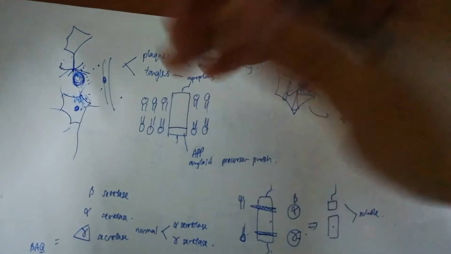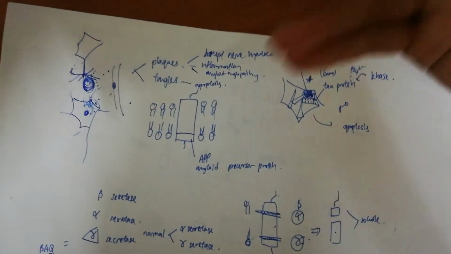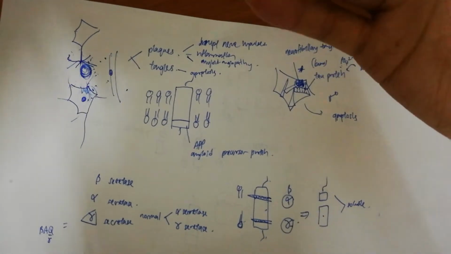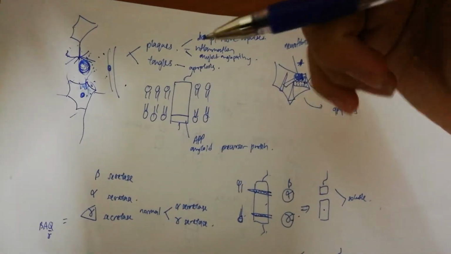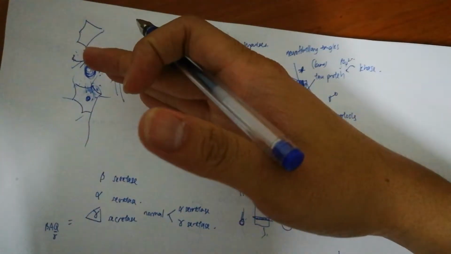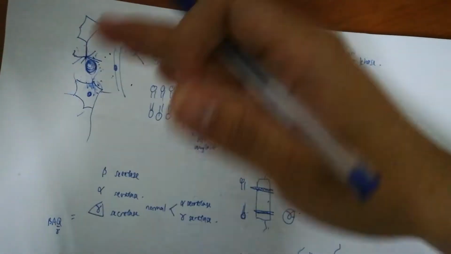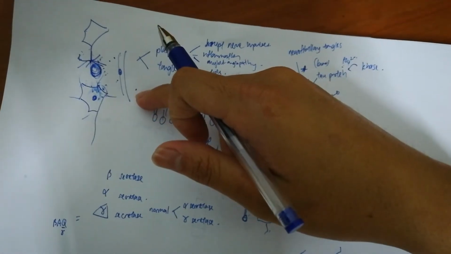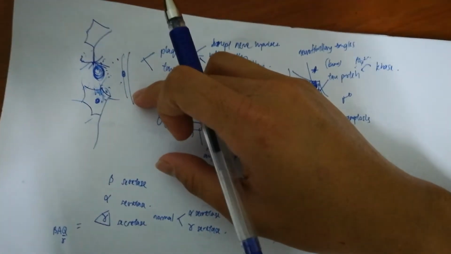Besides these two things, we also have the cholinergic hypothesis. That means there's a reduction in the transmission of acetylcholine. What I can say is, because there is not much information recorded online or in the book, for example if we have plaques or we have tangles, it is going to stop the neuronal transmission, nerve transmission. So when there's less nerve transmission, what is the thing that is going to be transmitted between the nerves? That is the neurotransmitter. So when there's a reduction of nerve transmission, that means there is a reduction of neurotransmitter.